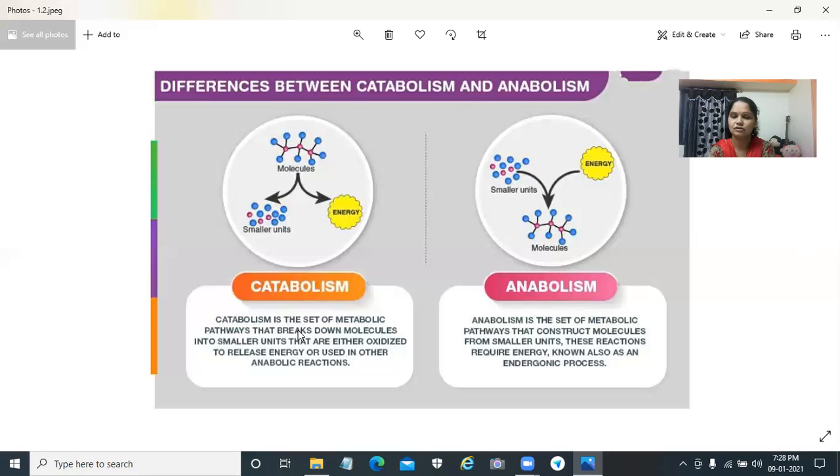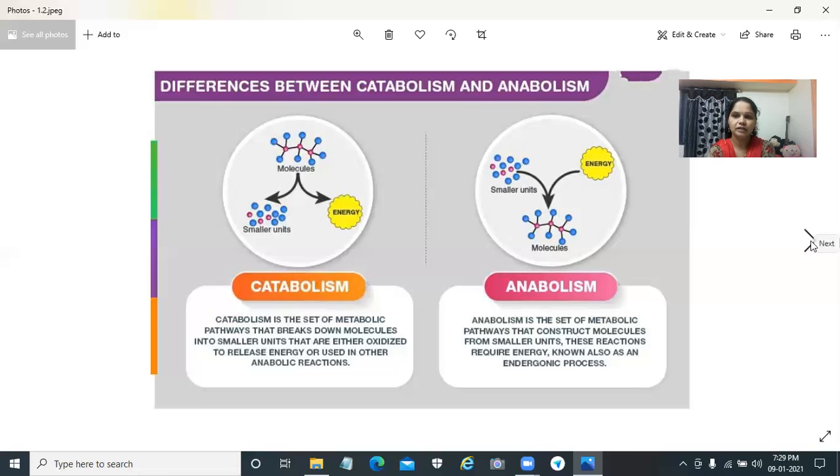So catabolism is called the destructive phase. The second phase is anabolism. Anabolism is a constructive phase, a synthesis phase. Synthesis means smaller substances are converted into a complex one by using energy. So anabolism is a synthesis phase or a constructive phase.